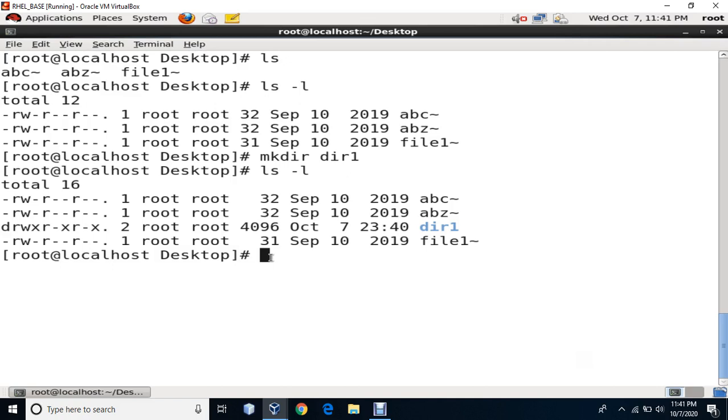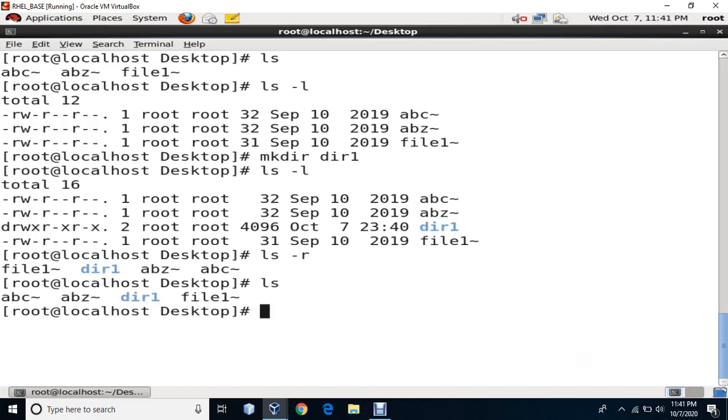I can actually list the contents of the directory in reverse order. So I have file 1, directory 1, ABC, and if I say ls hyphen r, then I'll be writing it, see, it is reversed. Alphabetical order, ABC comes first, then ABZ, then directory 1 and file 1. But the moment I write hyphen r, it is nothing but reverse order.